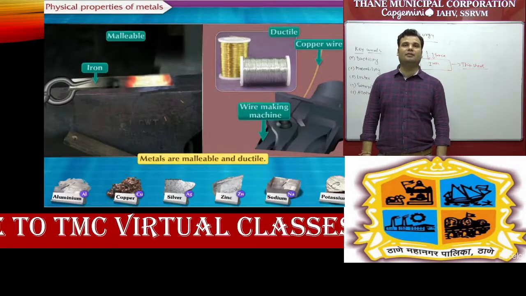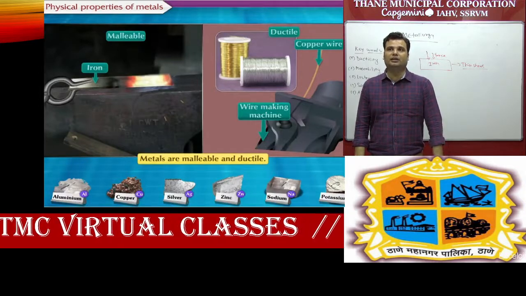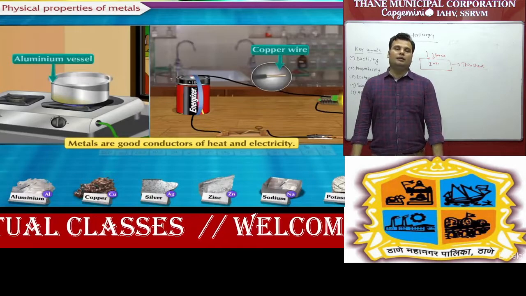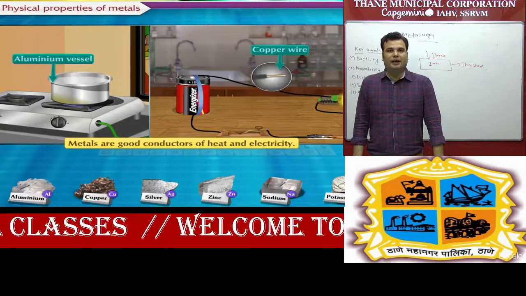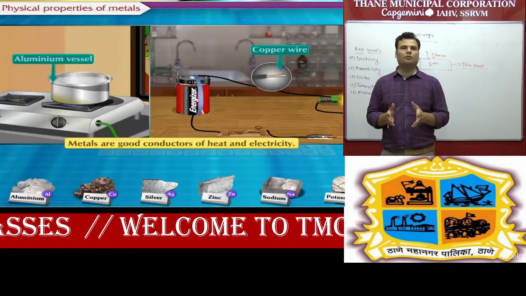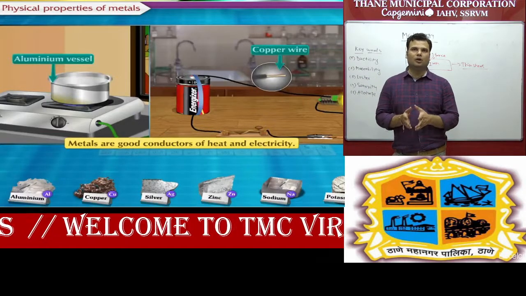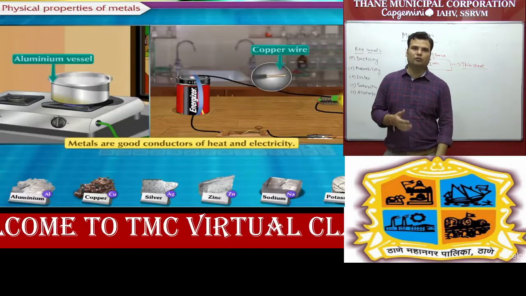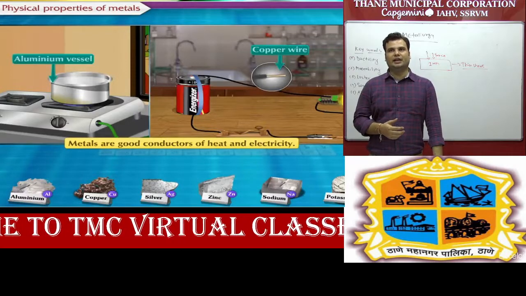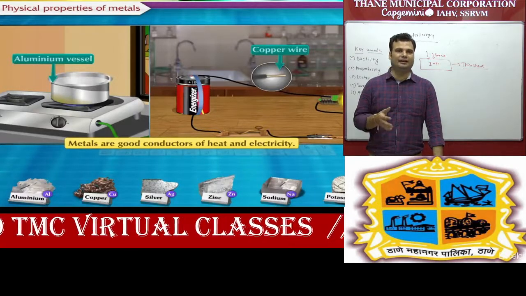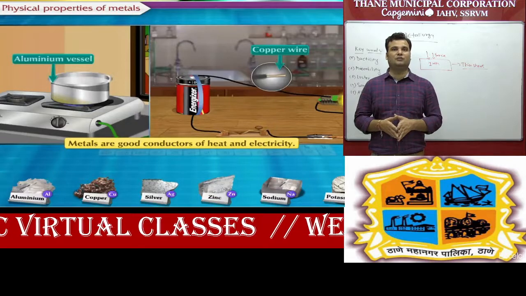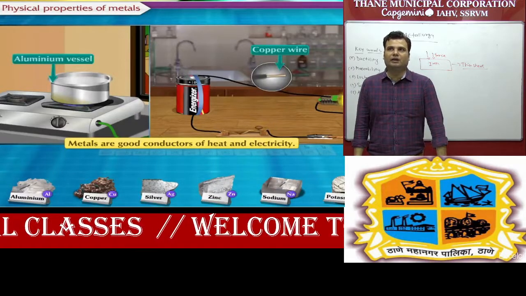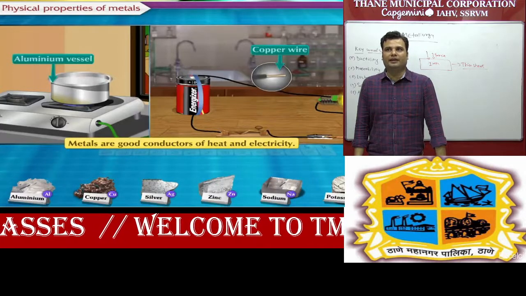Some examples are aluminum, copper, silver, zinc, sodium and potassium. This one is a very important part: metals are always good conductors of heat and electricity. Why are they good conductors? Because they contain free electrons. Whenever the motion of electrons takes place, they are able to conduct heat as well as electricity. You can see also in aluminum vessels, which can absorb the heat. That's why metals are good conductors of heat and electricity.